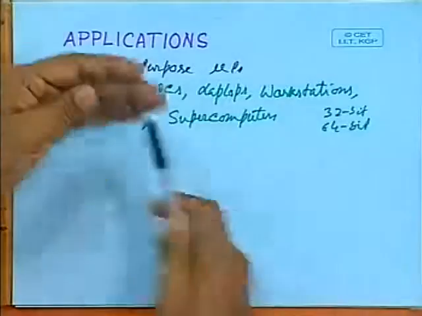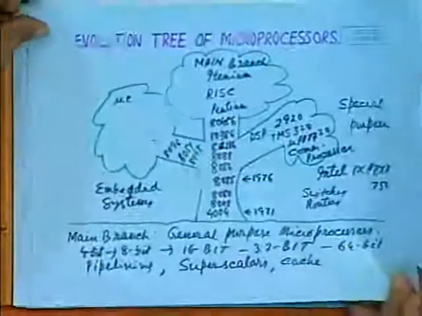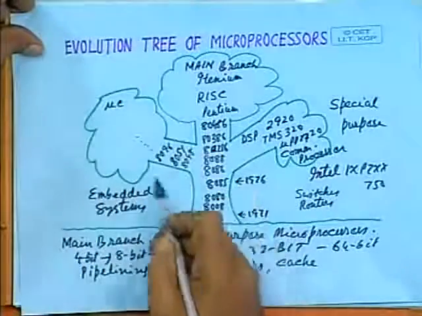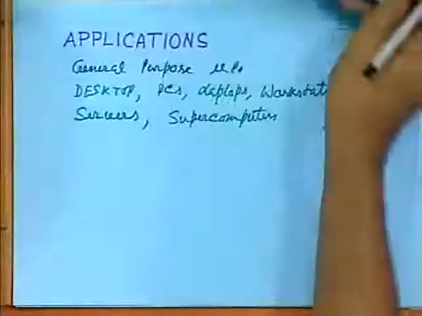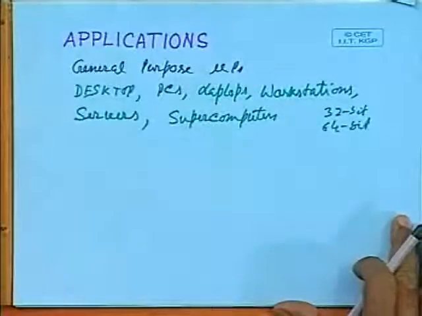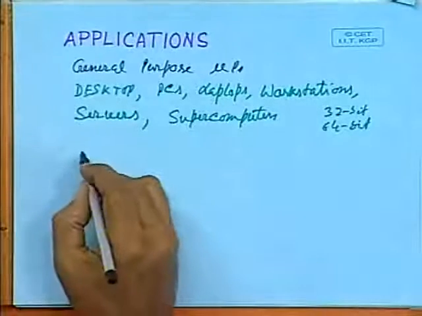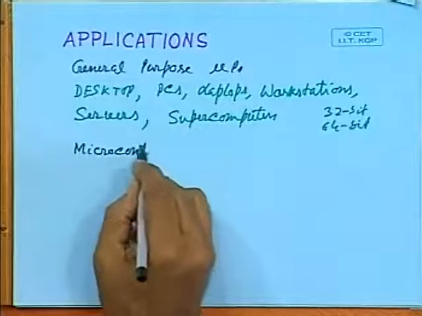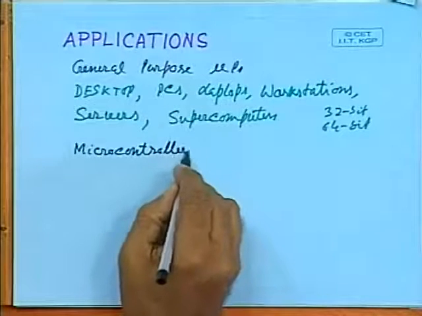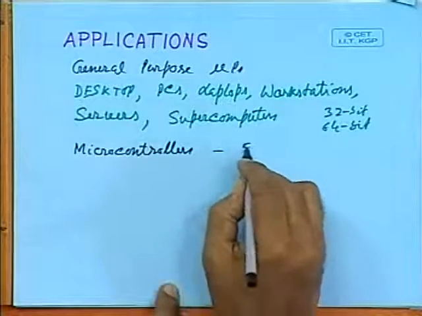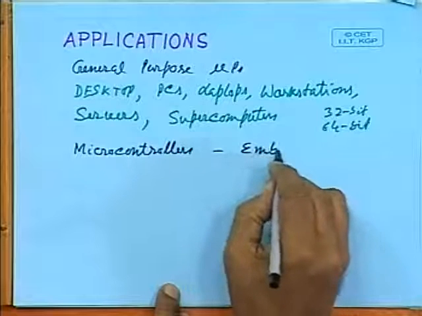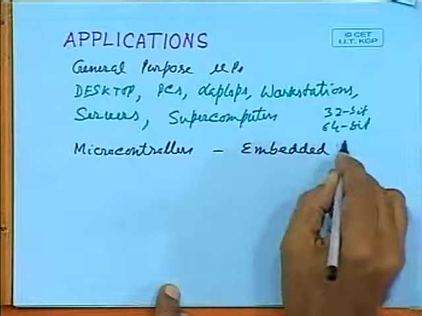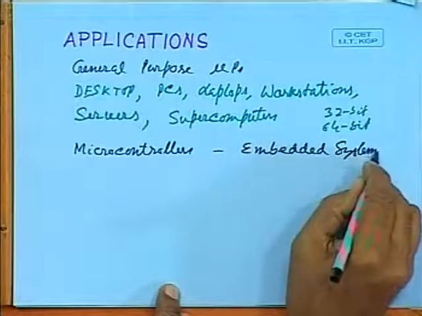What about the left branch, the microcontroller branch? This microcontroller branch is essentially used for making embedded systems. What is an embedded system?